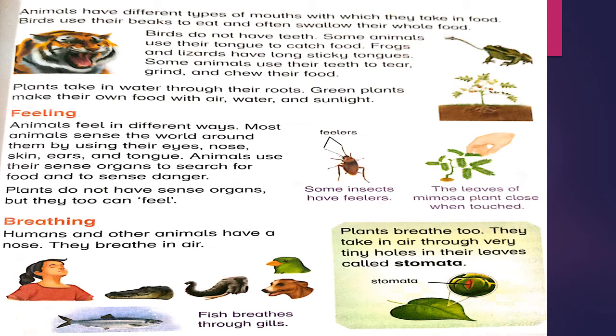Breathing. Humans and other animals have a nose. They breathe in the air. Plants breathe too. They take in air through very tiny holes in their leaves called stomata. Tiny holes means small holes, called stomata.